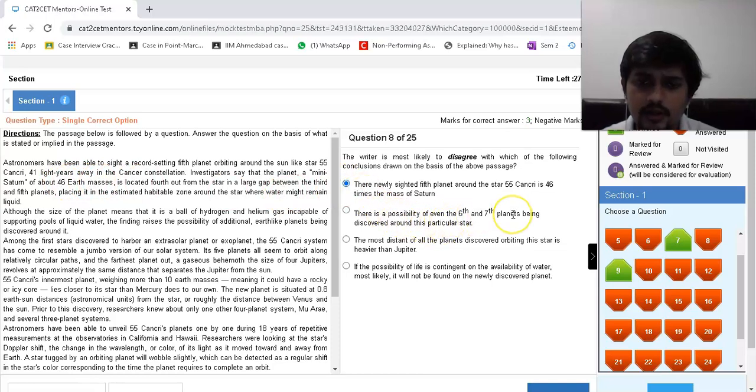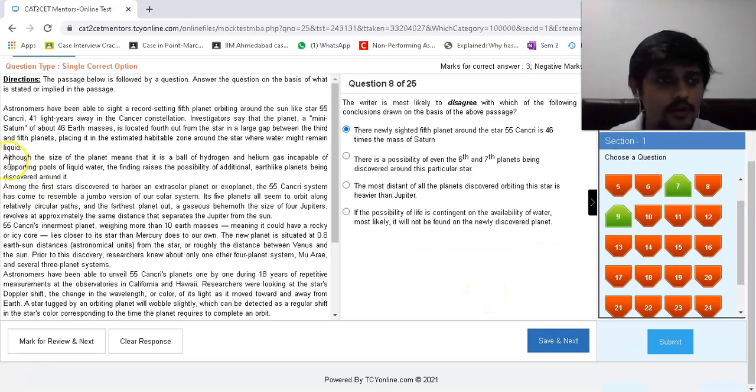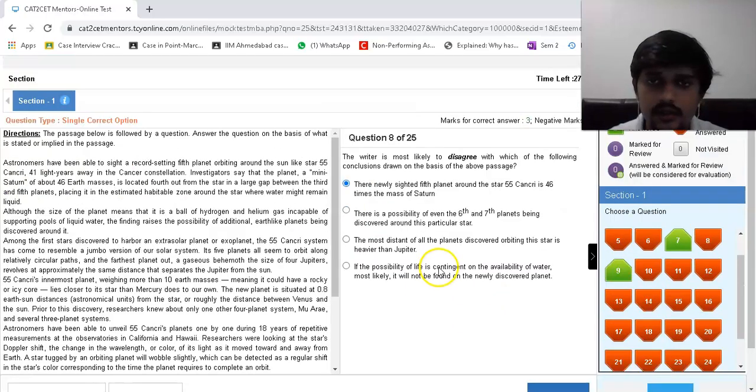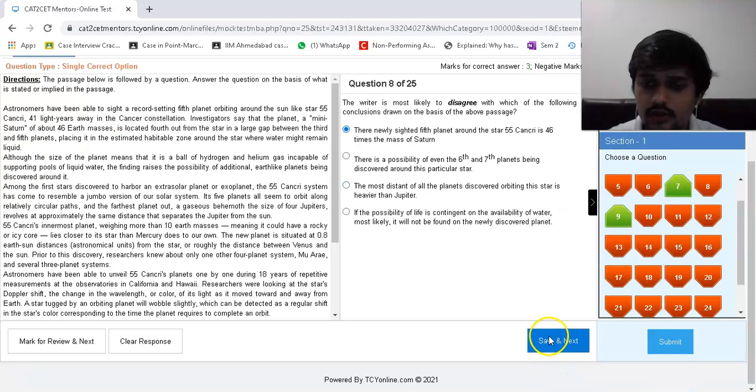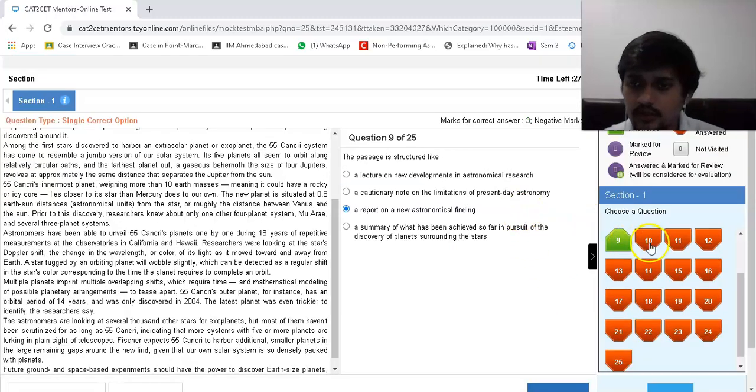Possibility of even 6-7 planets being discovered around this particular star. Yeah, that is correct. He has made the argument for that. The most distant of all the planets discovered orbiting the star is heavier than Jupiter. Okay, no. That's fine. Right. If the possibility of life is likely a condition of water, most likely it will not be found on the newly discovered planet. That's true. Because the newly discovered planet has hydrogen, right? It was somewhere here. Right. So 8th one, I'll go with this. Okay. So 8th is done.